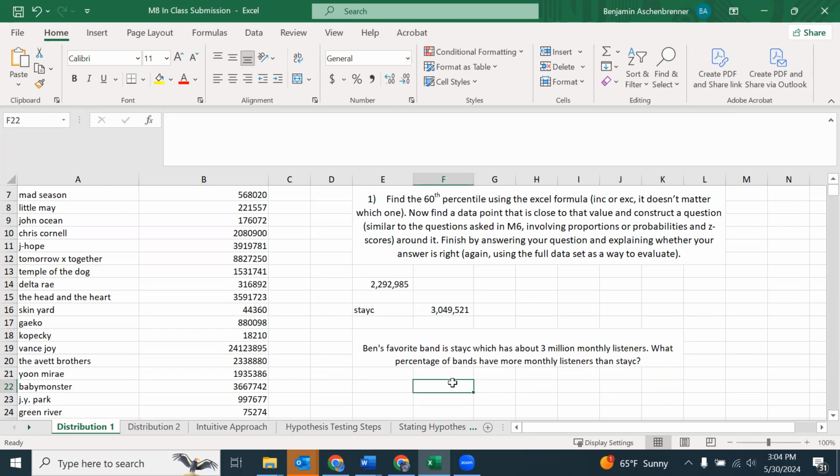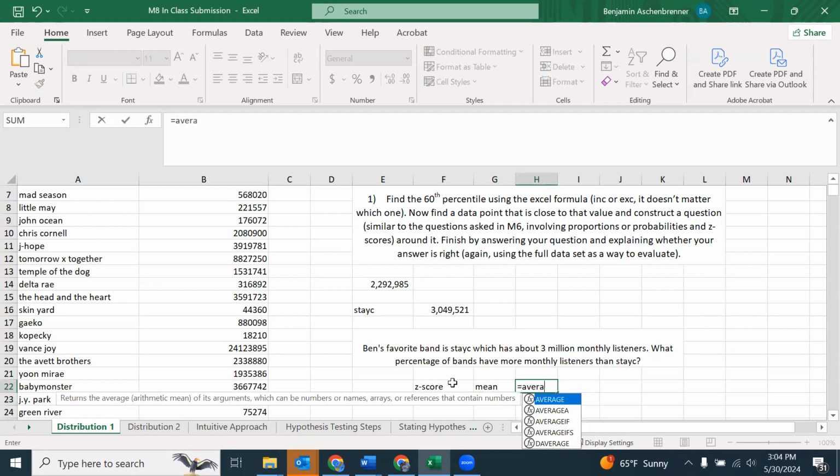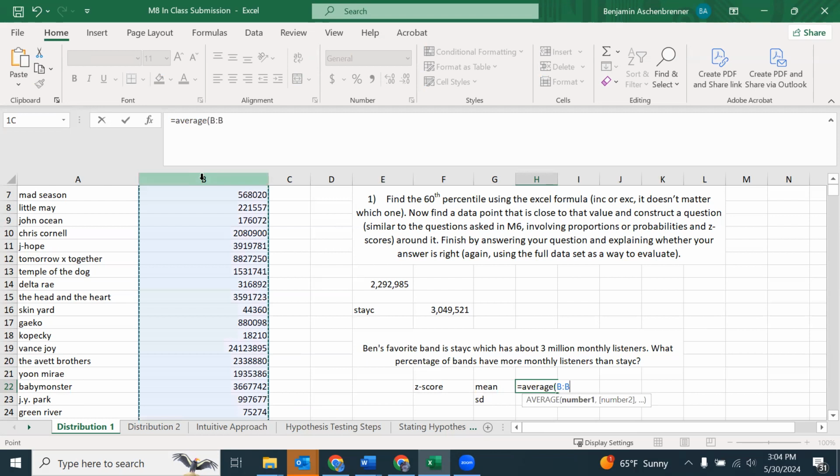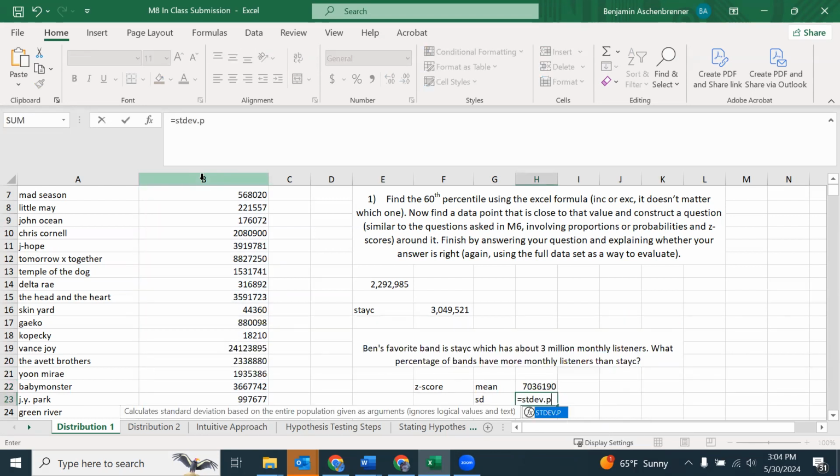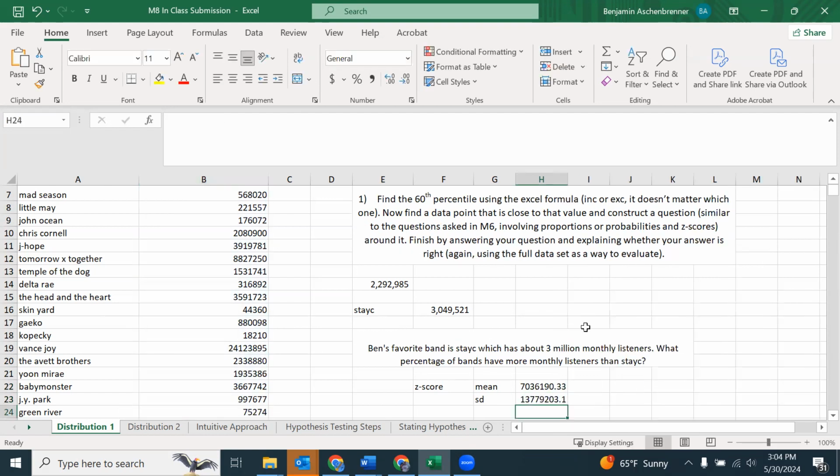Okay, so of course, the first thing to do is to calculate the z-score. And I need the mean and the standard deviation. So I'm going to do equals average. You would already have these numbers, but I'm just doing this really quickly because I don't. Using the population standard deviation because this is a population of artists in Spotify.